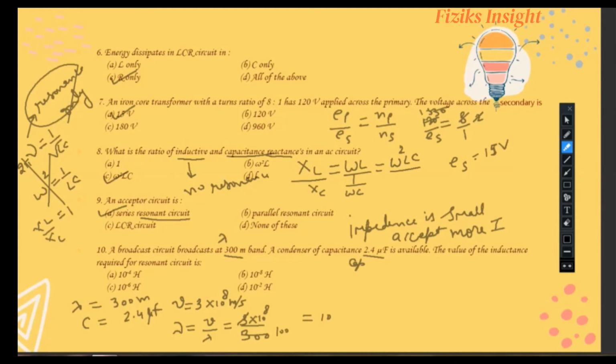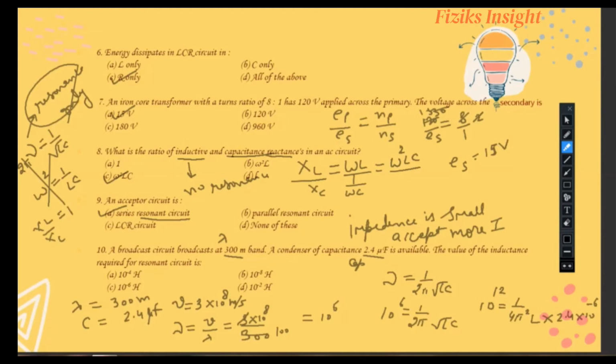Now also by the formula of resonance condition, we obtain the frequency to be 1 by 2 pi root LC. Frequency we have obtained 10 raised power 6. So 10 raised power 6 is equal to 1 upon 2 pi root LC. Now we will square both sides, hence we get 10 raised power 12 is equal to 1 upon 4 pi square LC. Now in C, substitute the value of capacitance, that is 2.4 into 10 raised power minus 6 farads.